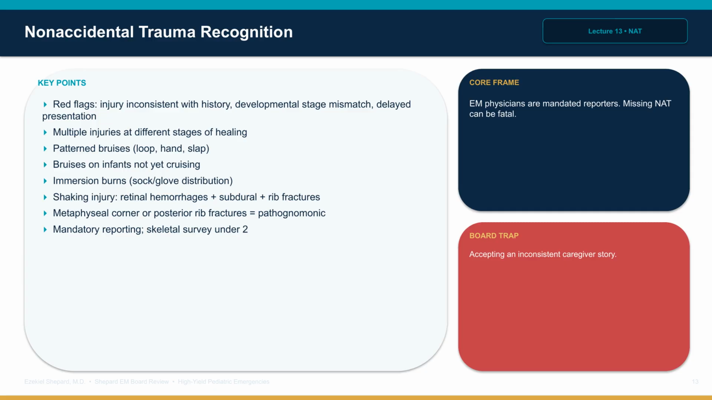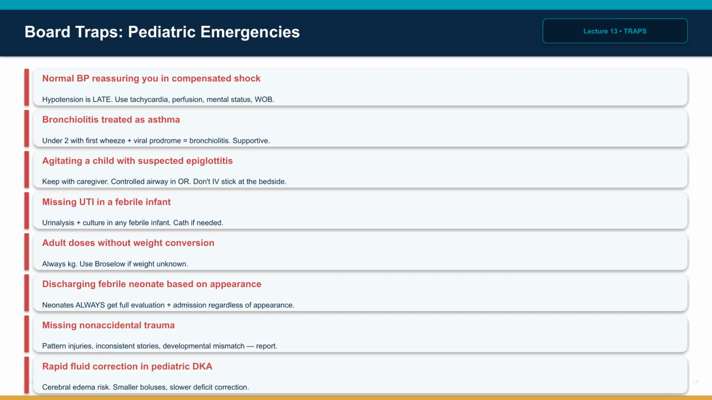ITE sentinel injury buzzwords to memorize: a bruise on a non-cruising infant, a torn frenulum, and an ear bruise, a spiral fracture in a non-ambulatory child, posterior rib fractures, and the metaphyseal corner or bucket handle fracture are the radiographic giveaways. Retinal hemorrhages point to abusive head trauma. The pediatric board traps are predictable.